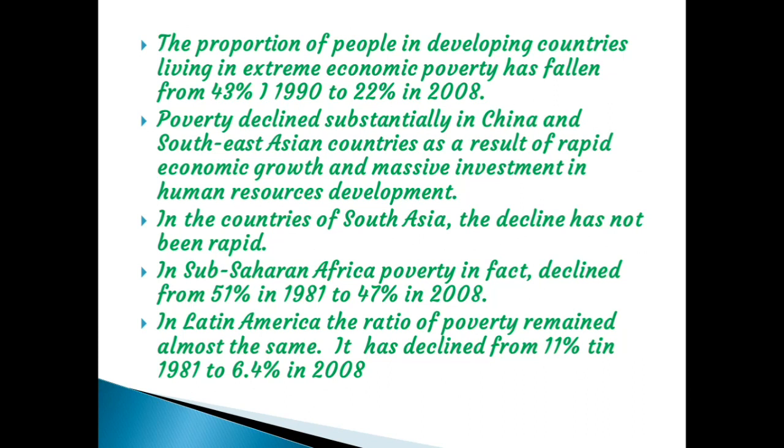That means the poverty ratio decreased, but not at great speed. In sub-Saharan African countries, the poverty ratio decreased from 51% to 47%. In Latin America, the ratio of poverty almost remained the same. It declined from 11% to 6.4% in 2008. This is the global poverty scenario.